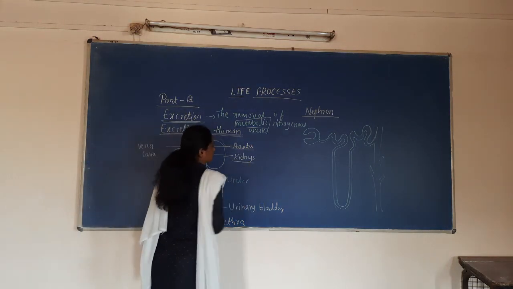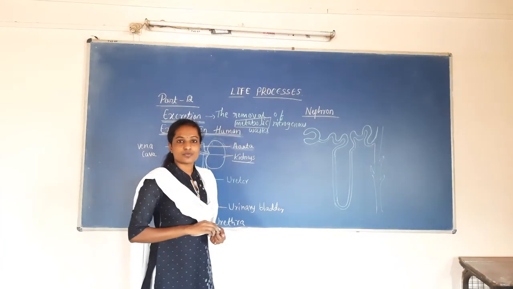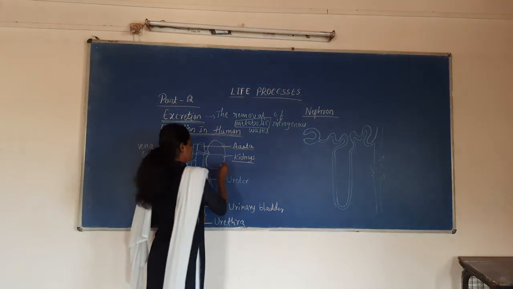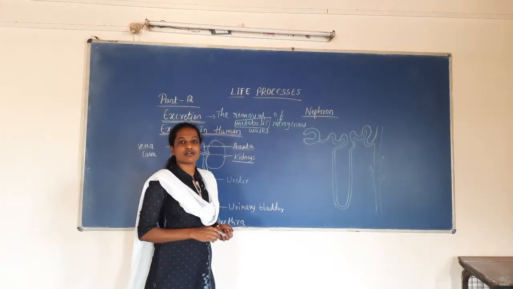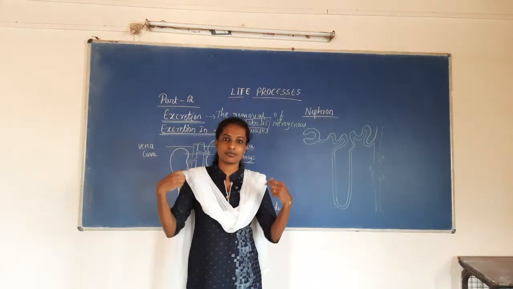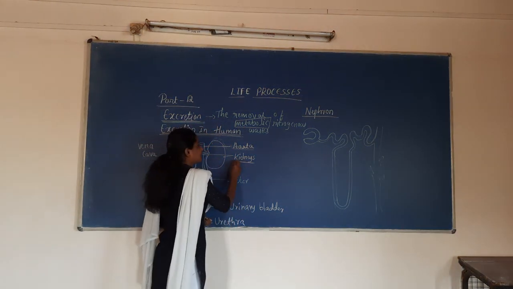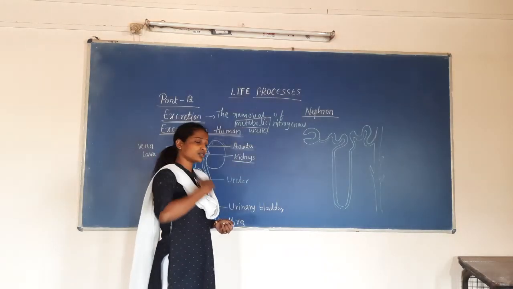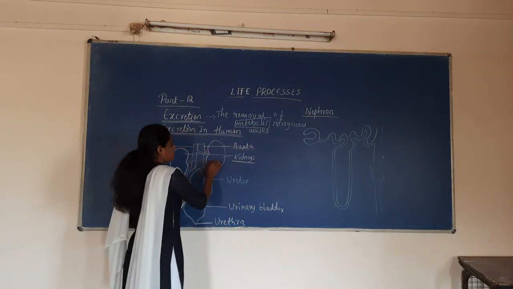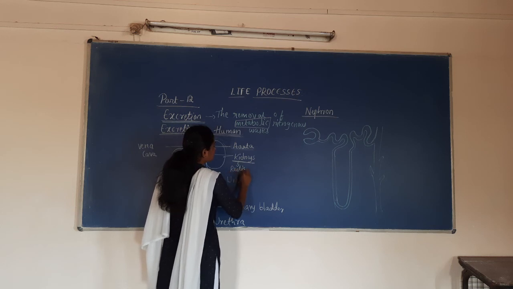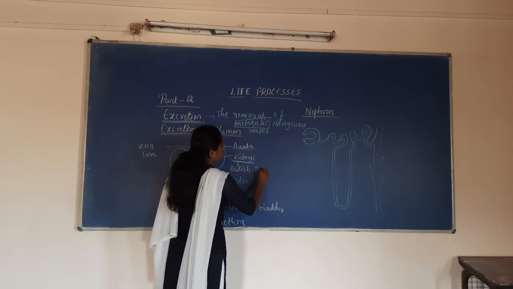In the human being, if you observe the excretory system, you will get two kidneys which are present on either side of our vertebral column on the back side. Those are two in number.